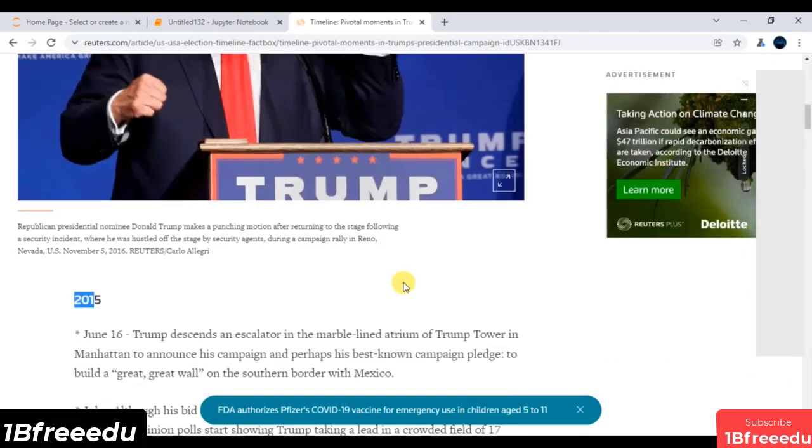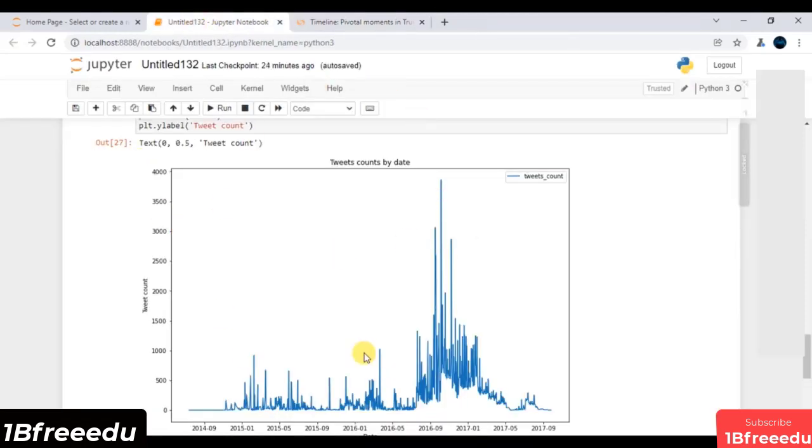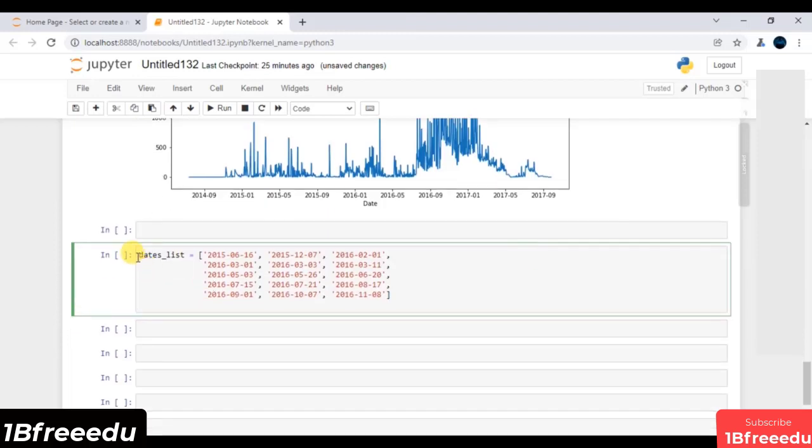Anyhow, we have to extract all these dates and map them over here. This is basically our core idea behind this. So these are all my important dates related to the Donald Trump campaigns.